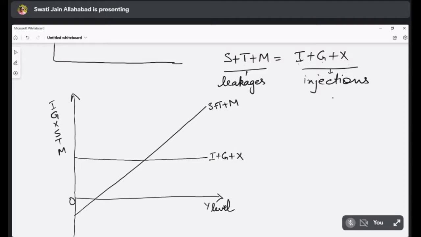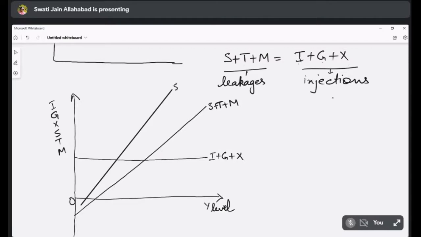So if there is any change in the level of S or T or M, it will create an impact for the economy. How will it create an impact, or how do leakages result in lowering of the income level? See, if there is an increase, this line will shift.